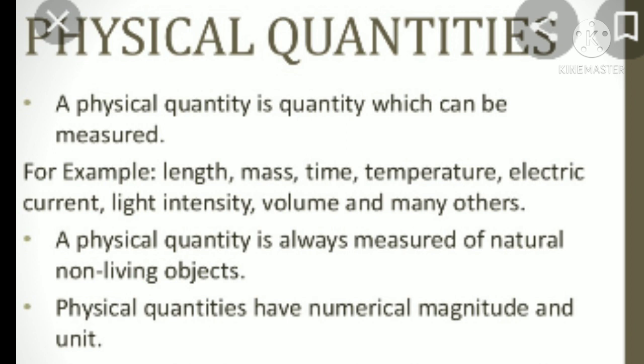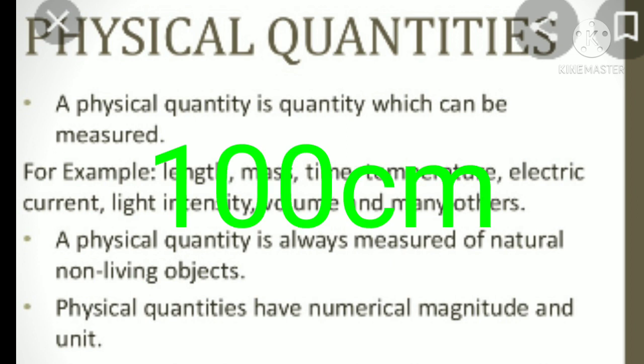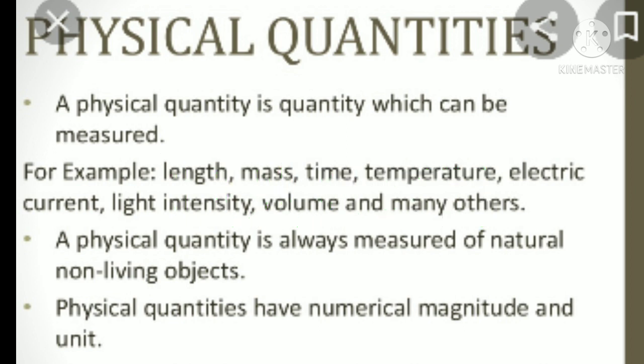What do we mean by numerical magnitude? For example, the length of the table is 100 centimeter. Here 100 is the numerical magnitude, and centimeter is the unit. So all physical quantities have a numerical magnitude and a unit.